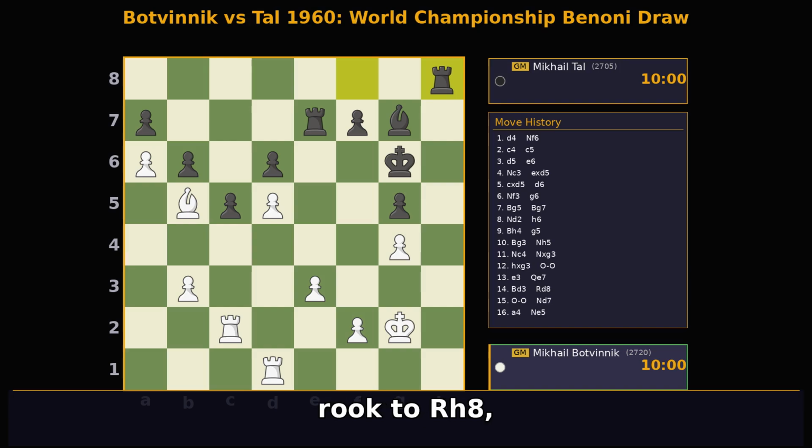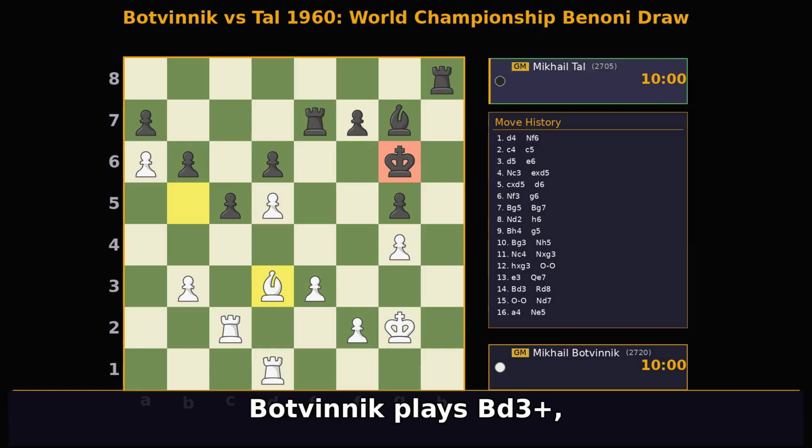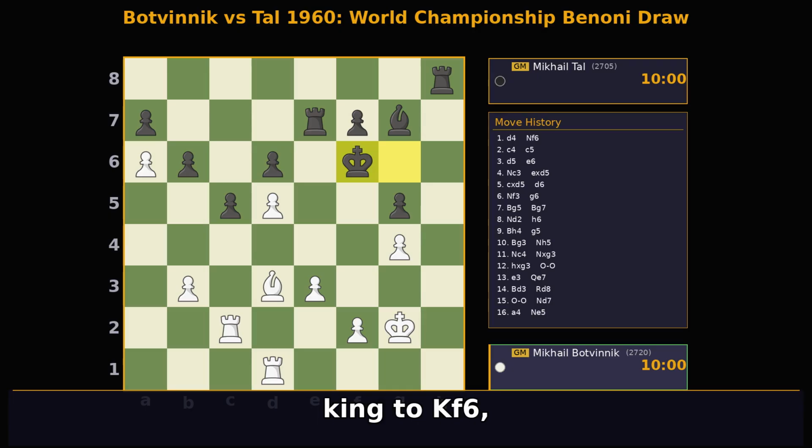Tal brings his rook to rh8, eyeing Botvinnik's kingside and preparing to create threats. Botvinnik plays bd3+, checking Tal's king and forcing it to move. Tal retreats his king to kf6, bringing it to safety and connecting his rooks.